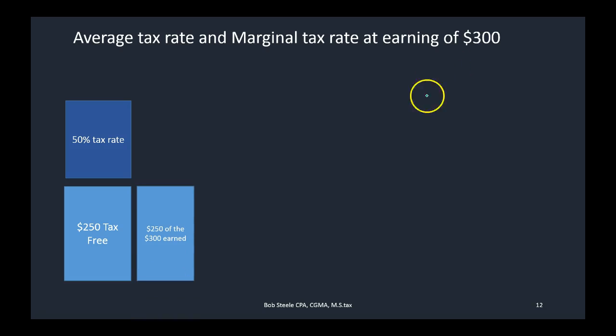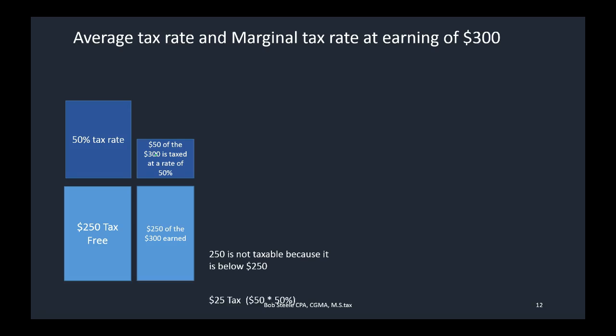So of the 300, the 250 is tax free. There's not going to be tax on that first piece, but the $50 to make up the $300 will be taxed at 50%. So we're going to take the $50 times 50%, and we're going to owe tax of $25. So we earned $300, we paid tax of $25.